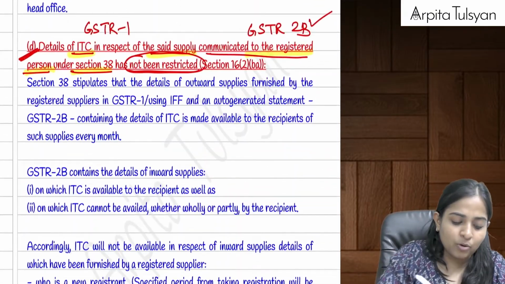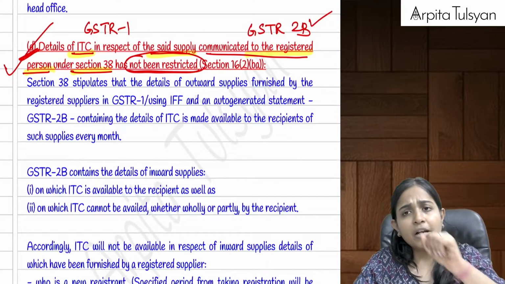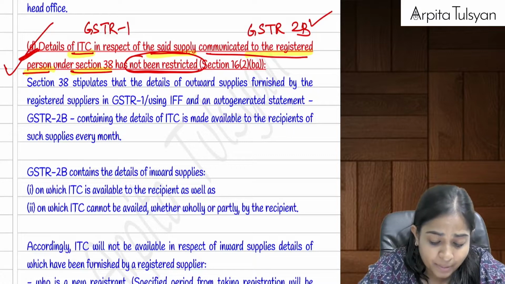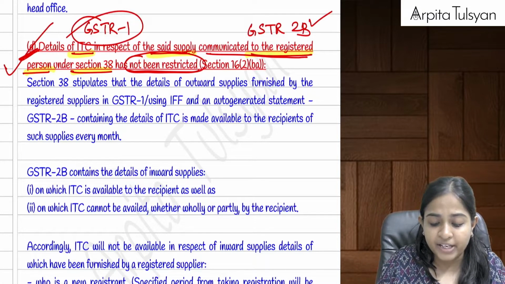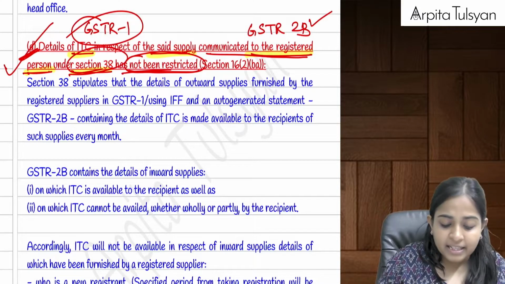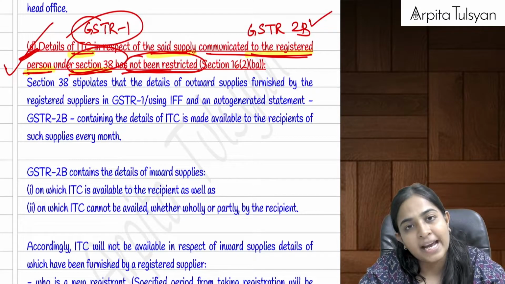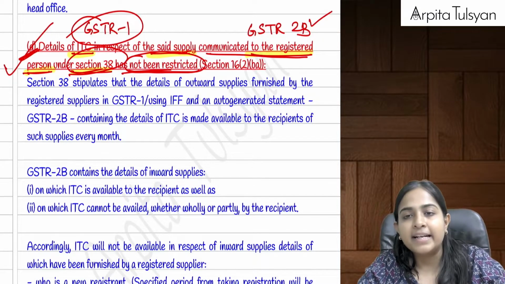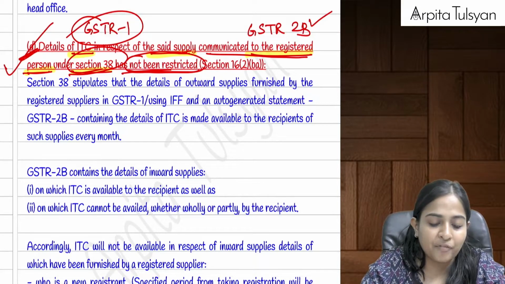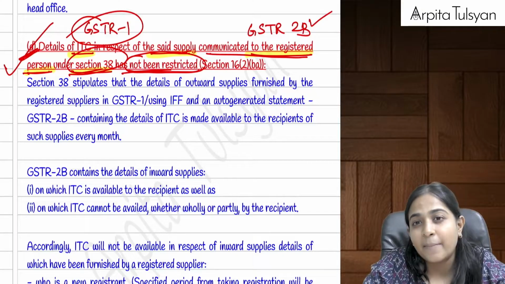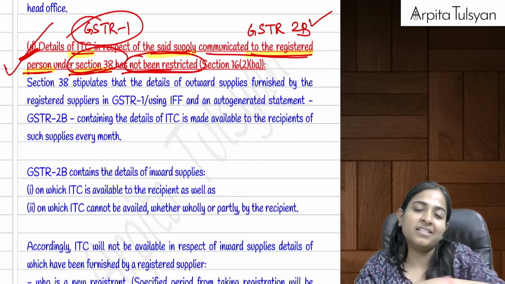And then going to the fourth one, D point, super duper important. What is there in the D point? It talks about details of the ITC in respect of the said supply communicated to the registered person under section 38 has not been restricted. Remember, the supplier was filing GSTR1 or IFF. Yes, GSTR1 is mandatory, but if a quarterly or monthly return problem arises, then he is required to file that IFF. It is recommended to file the IFF so that the credit gets reflected in the recipient's GSTR2B.